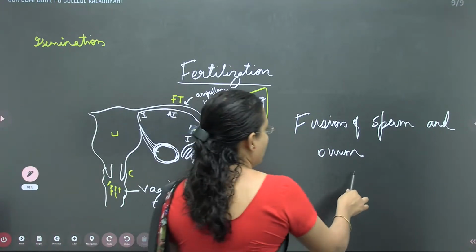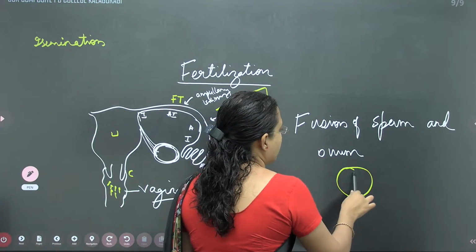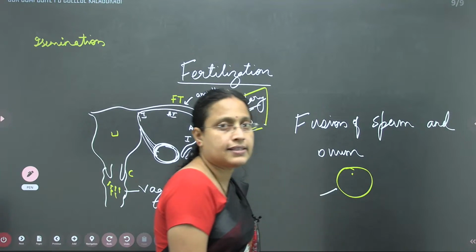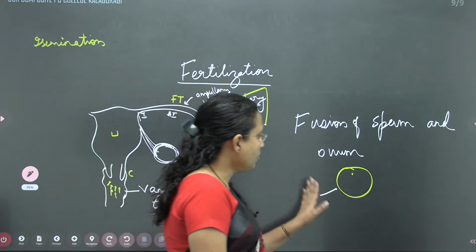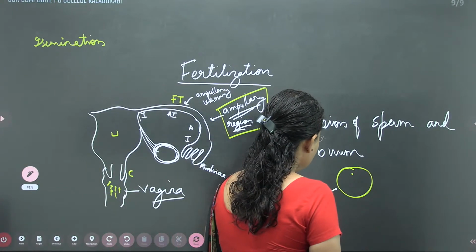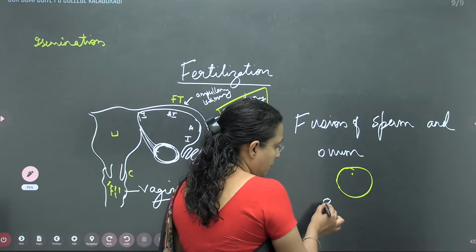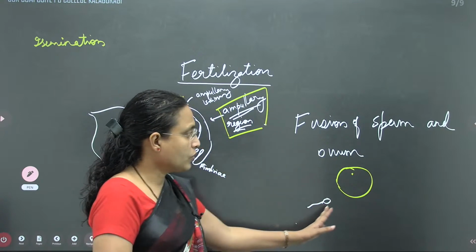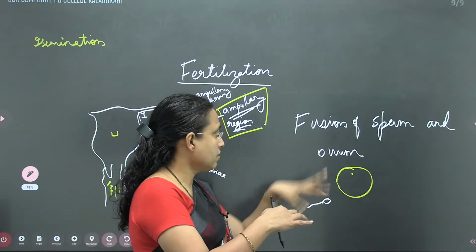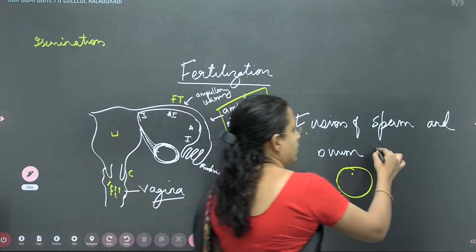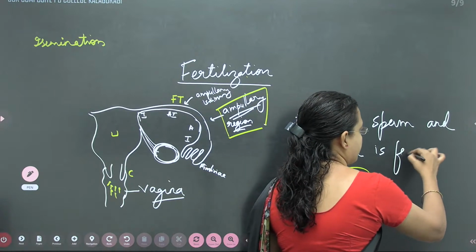You know that the ovum is quite a big cell, and the sperm is very small in size. For convenience, I'll draw the sperm a little bit bigger here. Suppose this is the sperm that is fusing with the ovum. This fusion itself is called fertilization.